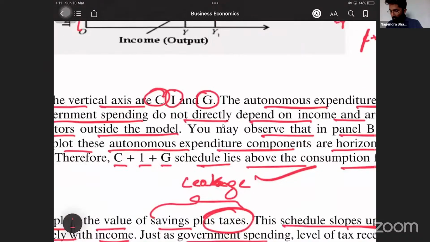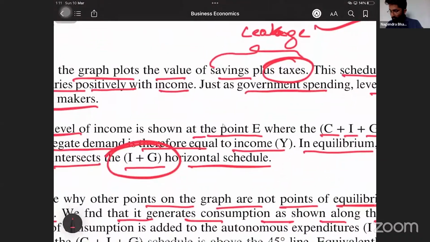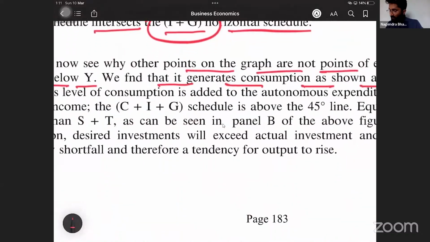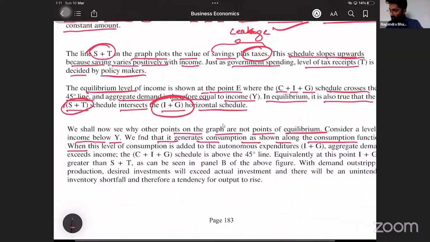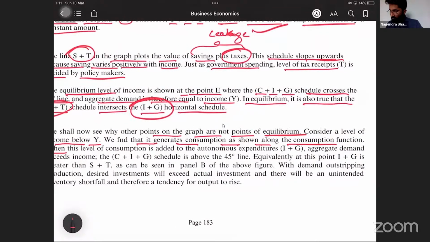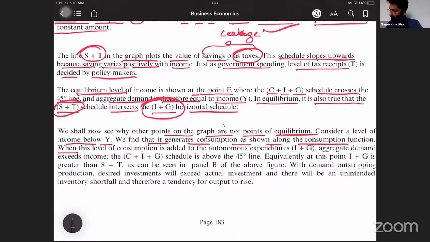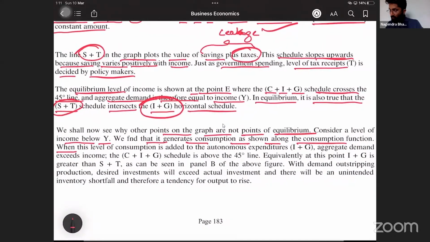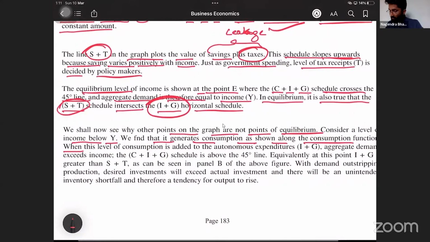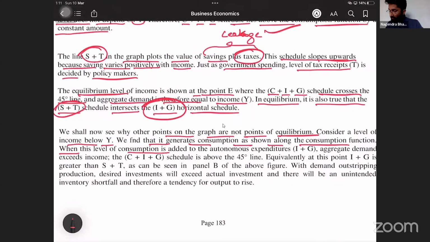Actually, it should have been Y1. We find that it generates consumption as shown along the consumption function, when this level of consumption is added to the autonomous consumption I plus G, the aggregate demand